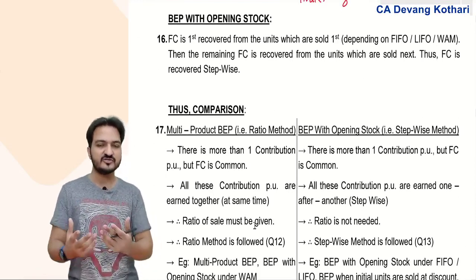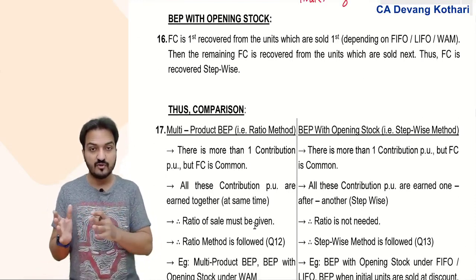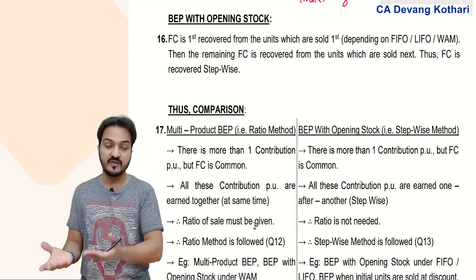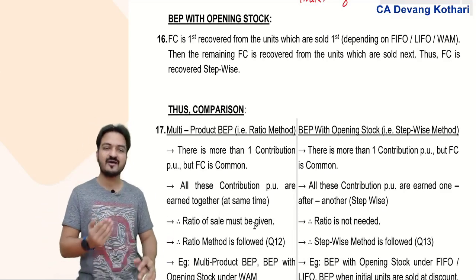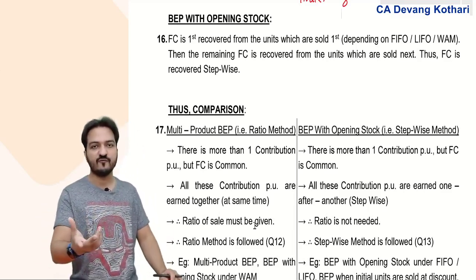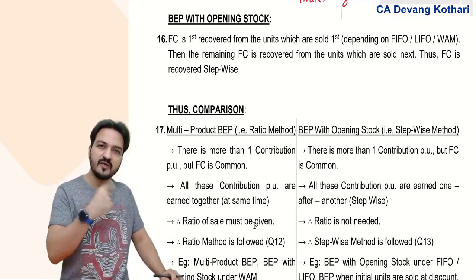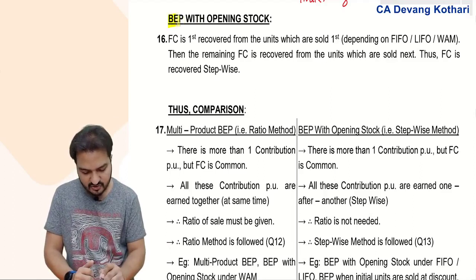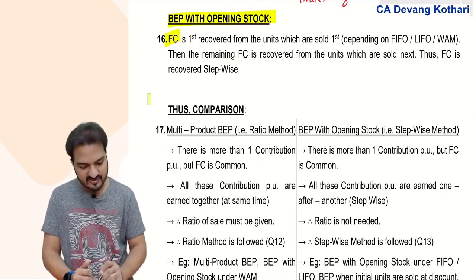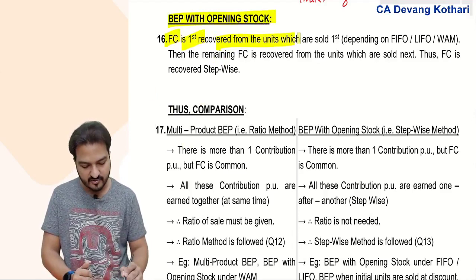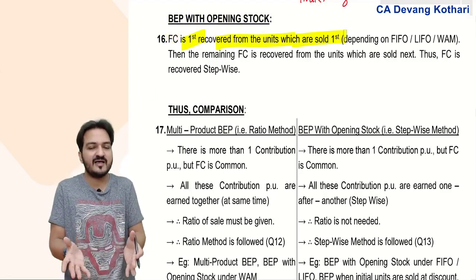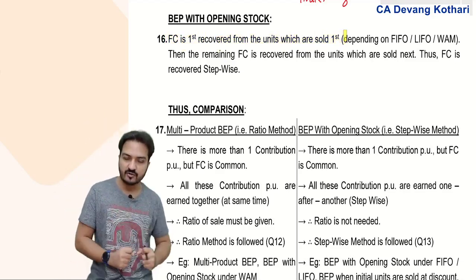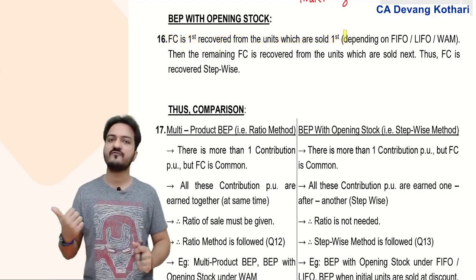Well, if I give you opening stock in the question, then during the year when I sell the units, either I will sell opening units first, then I will sell units of current year, or I sell current year units first, then I sell units of opening. So in that case, my BEP calculation might also be different. Yes, so if opening stock is given in the question, then fixed cost is first recovered from the units which are sold first. Naturally, the units which are sold first are the units which will give you your first contribution. This contribution goes towards recovering the fixed cost.